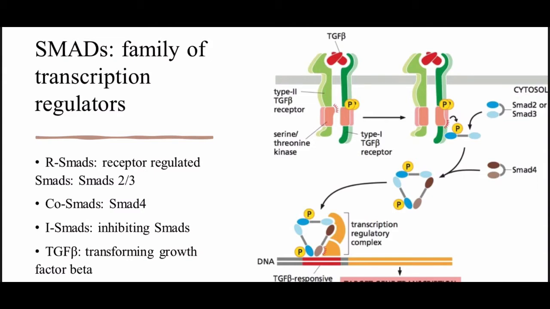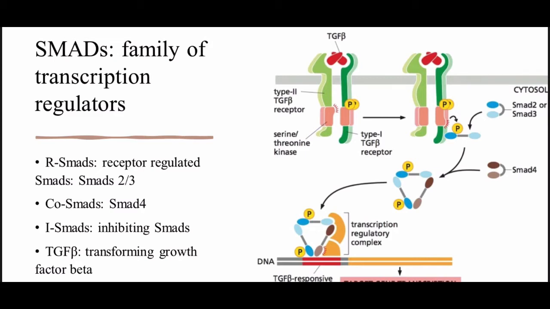There are three types of SMADs: R-SMADs, which are the receptor regulated, as shown in blue in the figure, and these are SMADs 2 or 3. Co-SMADs, shown in brown, which are SMAD4s, and then I-SMADs, which are inhibiting SMADs. These are not shown in the figure, but I will talk about those in a bit. And then TGF-beta proteins, these are not SMADs. These are transforming growth factor betas, and these act as the signaling ligands.